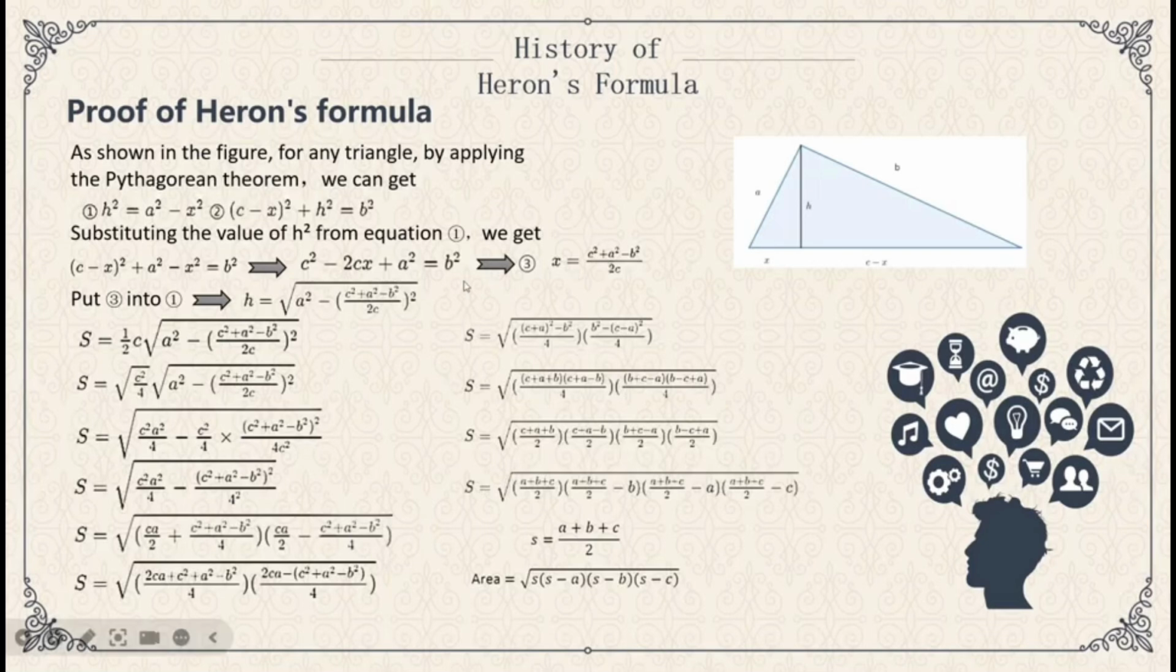Next, put equation 3 into equation 1, so we can express the height by only using a, b, and c. Then use half the product of the base and height to calculate the area of the triangle. Finally, Heron's formula is obtained by step-by-step simplification.